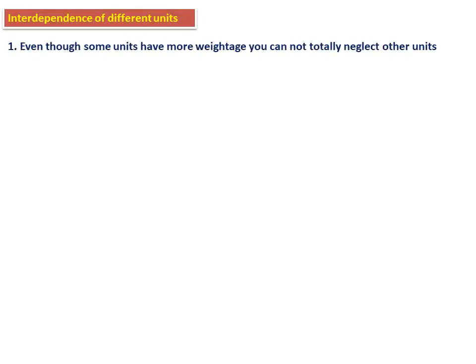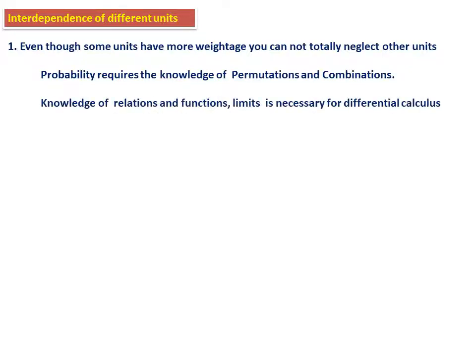Next, interdependence of different units. Even though some units have more weightage, you cannot totally neglect other units. For example, probability requires knowledge of permutations and combinations. Even though direct permutation and combination questions may not be there, to understand probability you need permutation and combination. Therefore, my suggestion is you must thoroughly revise all the topics of first PUC, and also second PUC.